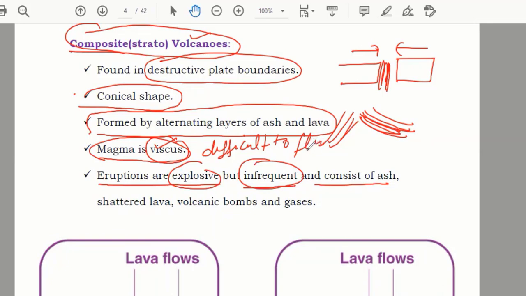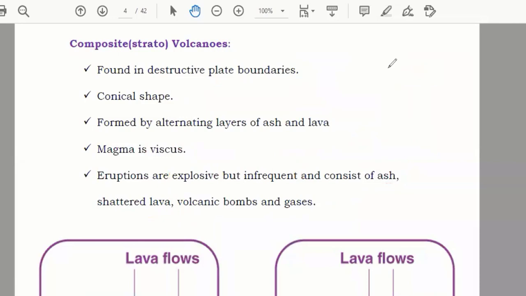So it goes like this. It also consists of ash, lava, bombs and gases. Volcanic bombs mean the sound comes and the gases come out. So this is known as composite volcanoes.